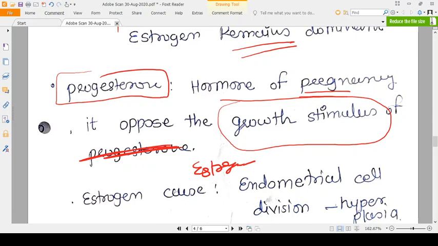What does progesterone do? Progesterone is a hormone of pregnancy. It favors differentiation. It does not favor division. That's why progesterone favors differentiation, and that's why it is a protective feature. Progesterone is a protective feature for endometrial carcinoma, while estrogen is a stimulant factor, a risk factor for endometrial carcinoma.